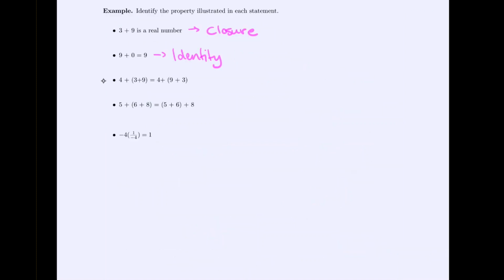Now take a moment to take special care and look at these next two. I would say they look similar in that there's two addition symbols and parentheses, but there's a key difference. So look at these two and think, which two properties do they illustrate? I recommend you pause the video, determine it, and then unpause to check your work.